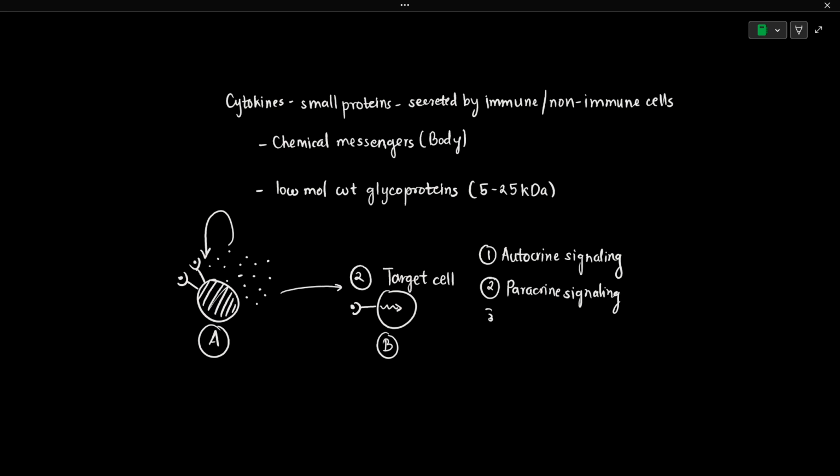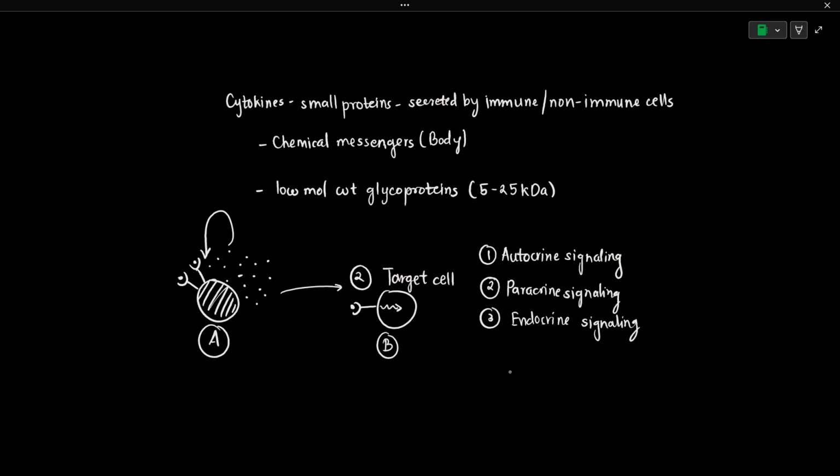And the other way of working of cytokines is endocrine signaling, though this is not widespread and is only seen occasionally, so it is kind of rare.